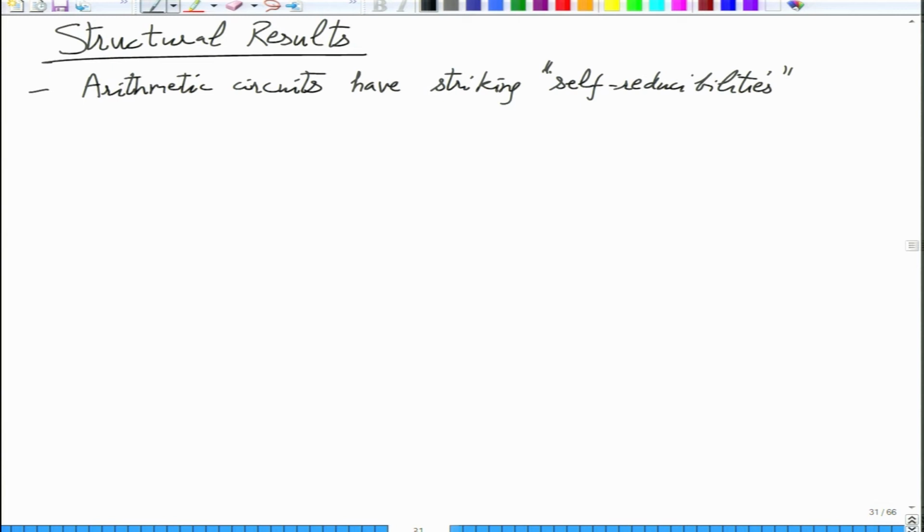They have striking self-reducibilities that make studying very special cases worthwhile.